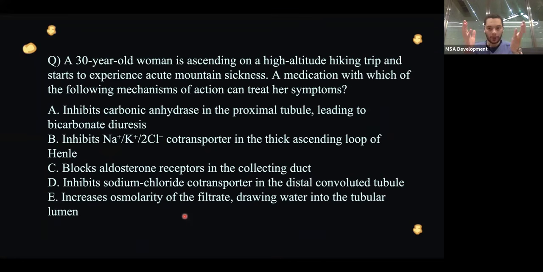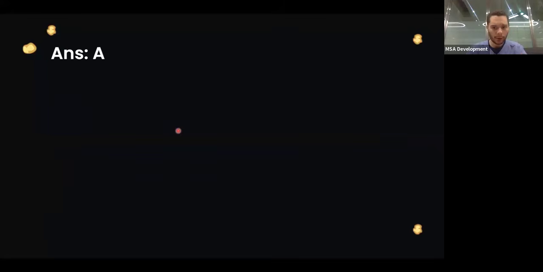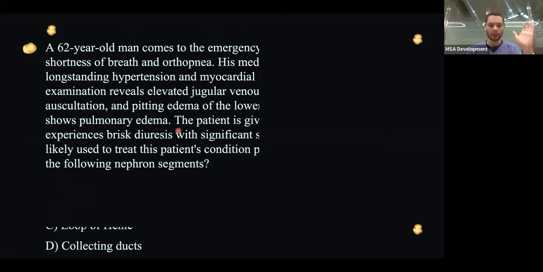The carbonic anhydrase inhibitors, or acetazolamide, work in the proximal tubule, and their indication would be something like acute mountain sickness. This is one of the main indications you would give acetazolamide for. Another indication would be glaucoma. But remember, carbonic anhydrase inhibitors are used for acute mountain sickness. So our answer over here would be A. This drug inhibits carbonic anhydrase in the proximal tubule, leading to bicarbonate diuresis. All right? Simple, straightforward, and recall question.